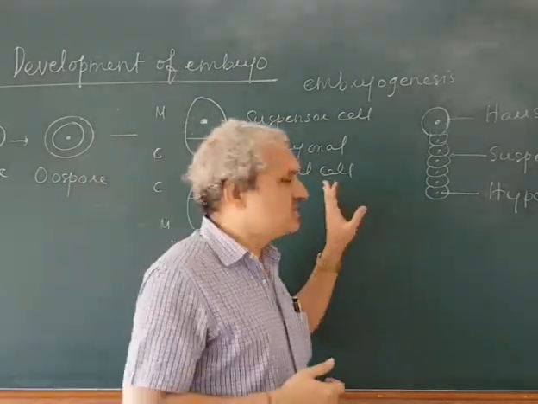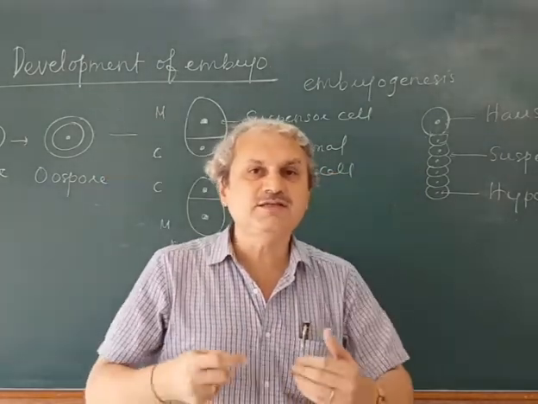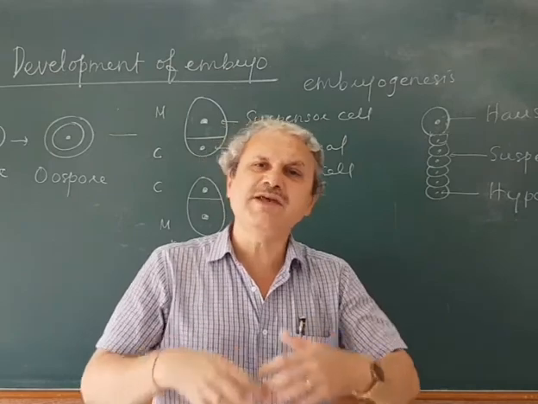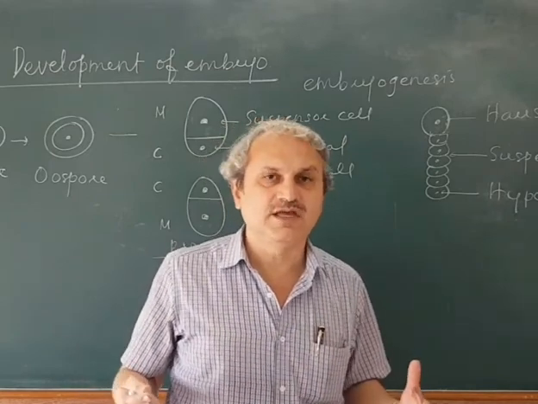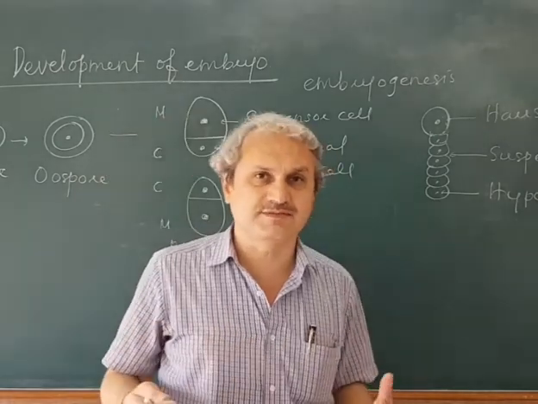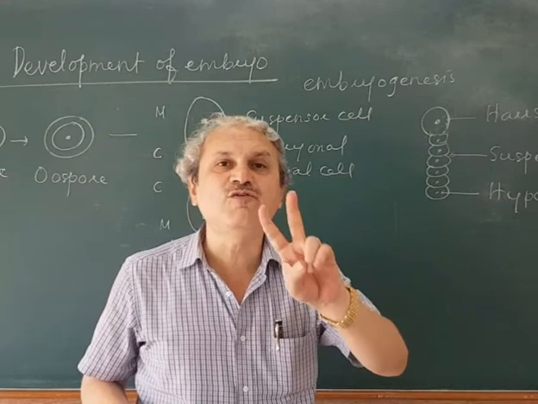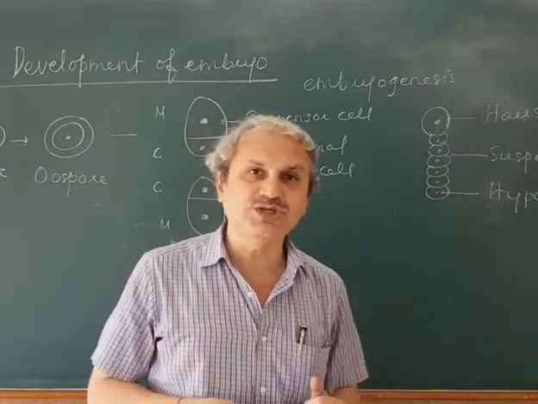The embryonal initial cell undergoes division in several planes, of which one is transverse and two are vertical, at right angles to each other.